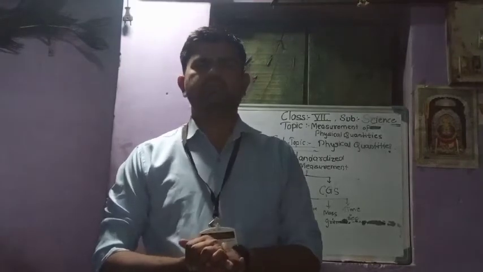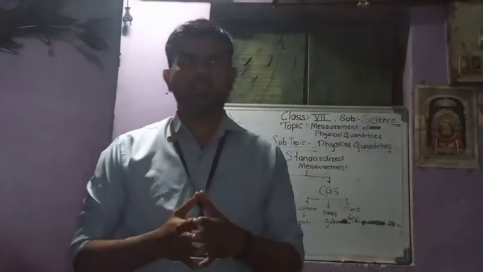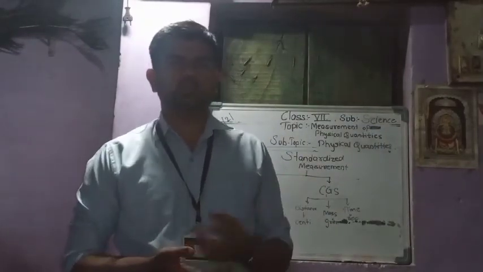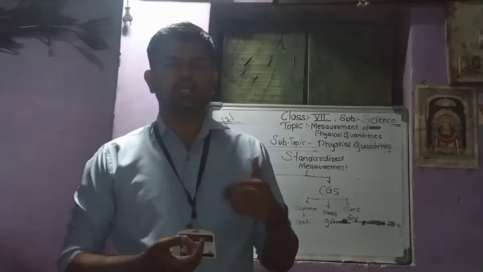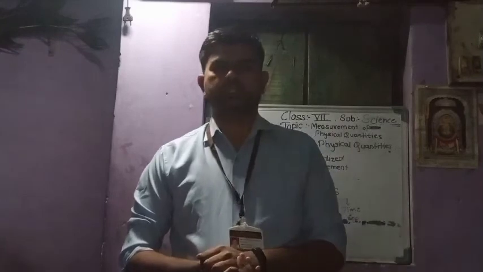So students, today we have seen what is meant by physical quantities in our daily life, like mass, volume, temperature, length. To build a room, we need to calculate the length and height of the room. After that we have seen there are two types of physical quantities, base and derived quantities. Base quantities are nothing but the quantities used to express the other quantities, and derived quantities are nothing but the quantities expressed using the base quantities or other derived quantities.